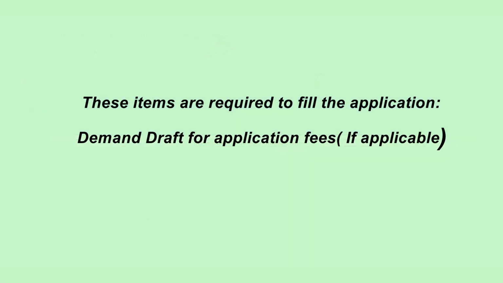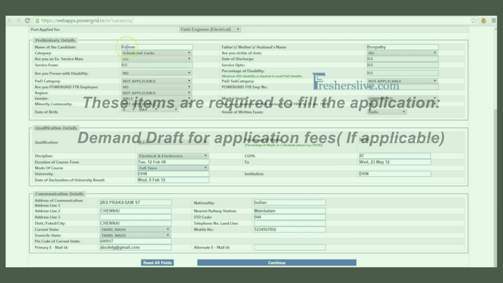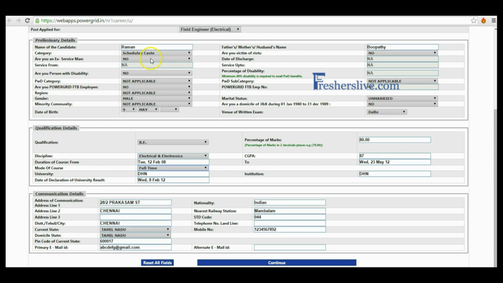This is the online application form of Power Grid Corporation of India Limited. Candidates, please read all the important guidelines before filling the online application. At first, candidates have to fill their preliminary details like name, father's name, community category, gender, date of birth and venue of written examination. Here, candidates have to fill their educational qualification details and their duration. Please fill your correct communication address with contact number and email ID.